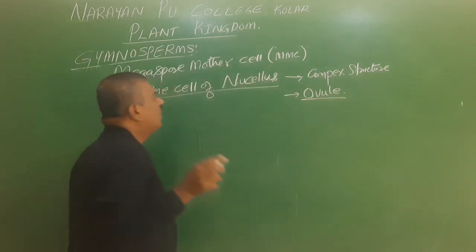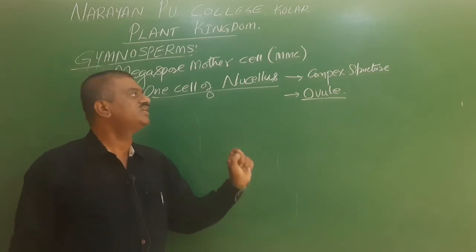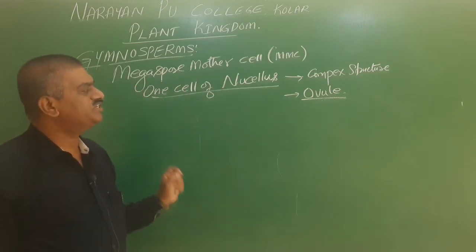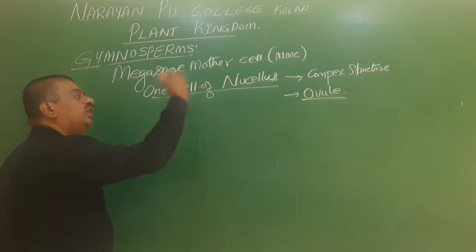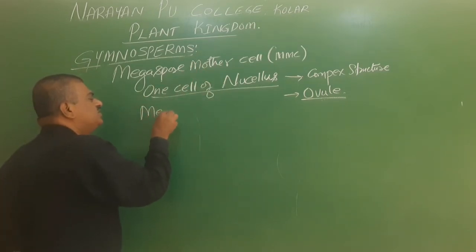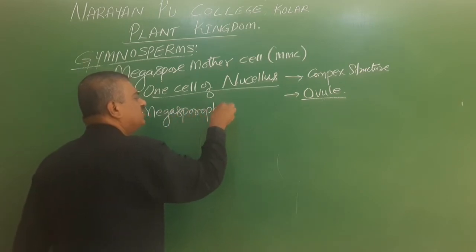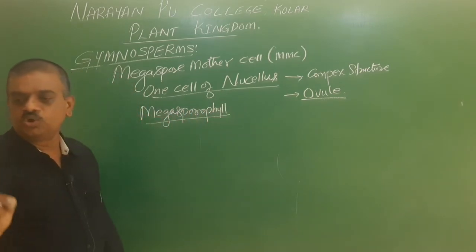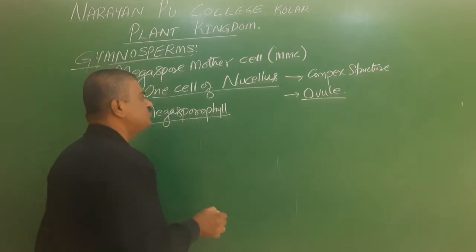So one of the cells of the nucellus forms the megaspore mother cell, and this forms a complex structure called the ovule. The ovule is borne on the megasporophylls, and this forms a female cone.